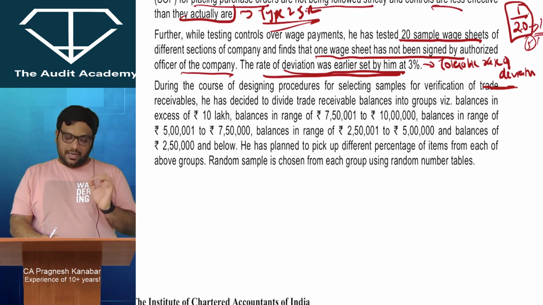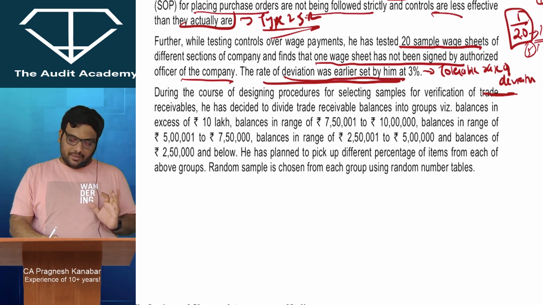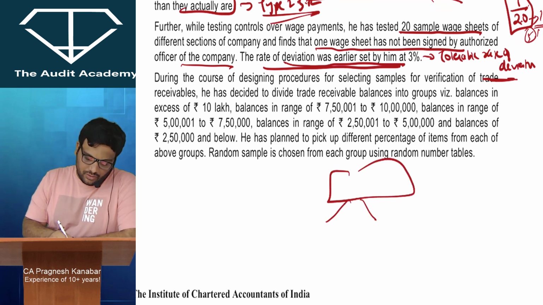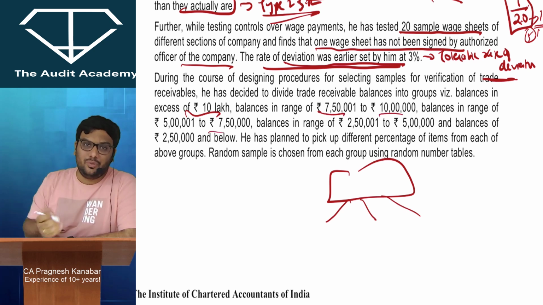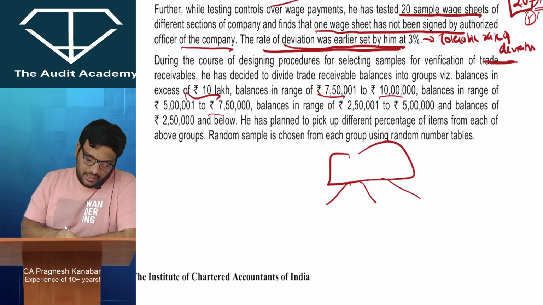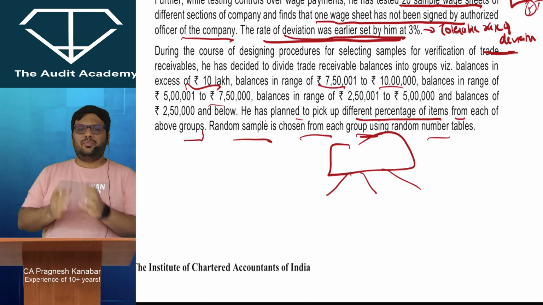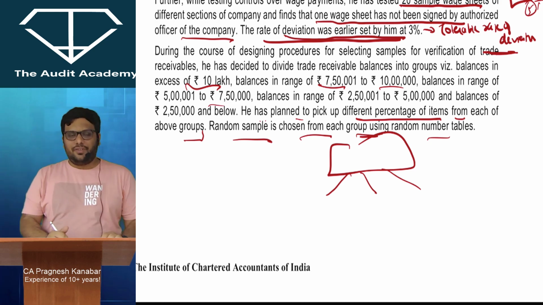During the course of designing procedures for selecting samples for verification of trade receivables, he has decided to divide trade receivables balances into groups. Okay. When you divide the population into groups, excess of 10 lakh, 7 lakh, 50 to 10 lakh and all of this, this is dividing population into groups, is stratification. Alright. He has planned to pick up different percentage of items from each of the above groups. Random sample is chosen from each group using random number table. So this is basically stratification and then stratified random sampling.